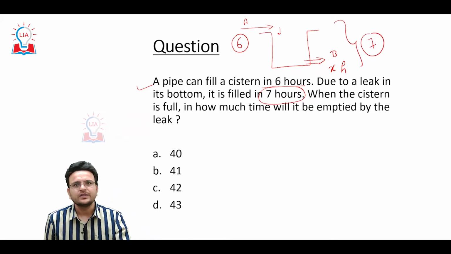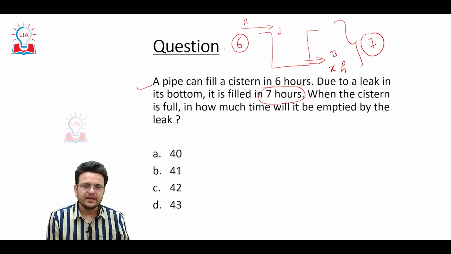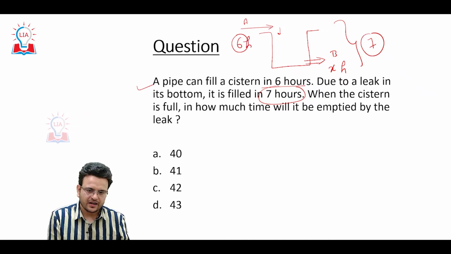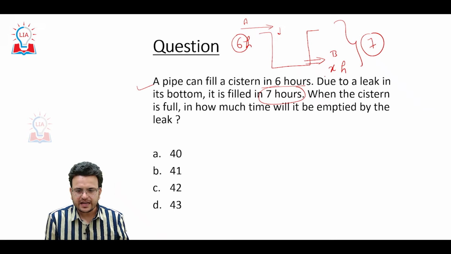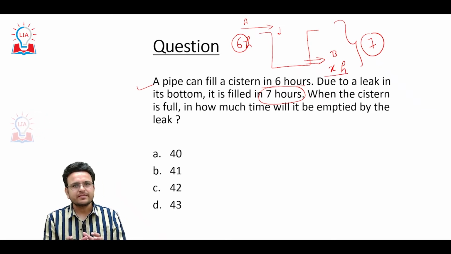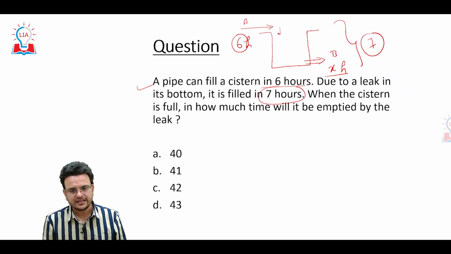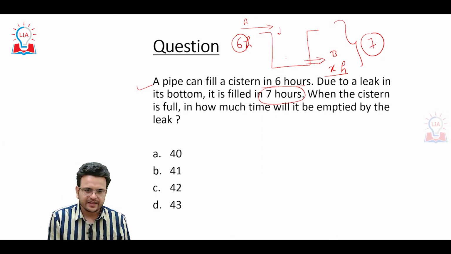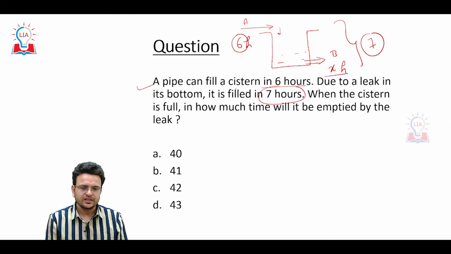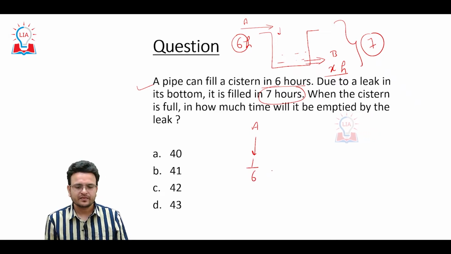Okay. So here pipe A can fill in 6 hours, pipe B can empty in X hours. Whenever both pipes are working together, they can fill this tank in 7 hours. So A's 1 hour work will be 1 upon 6.